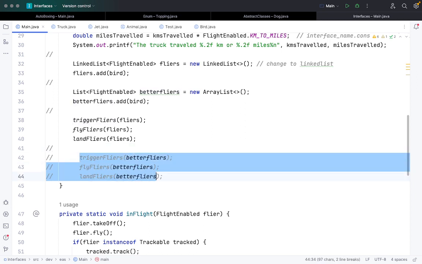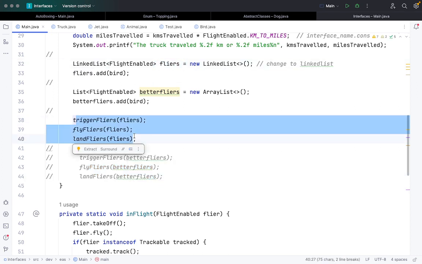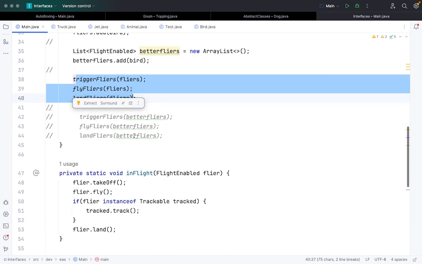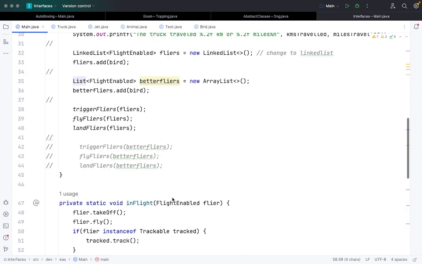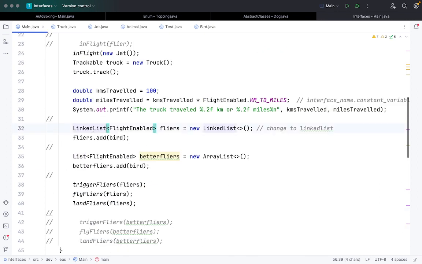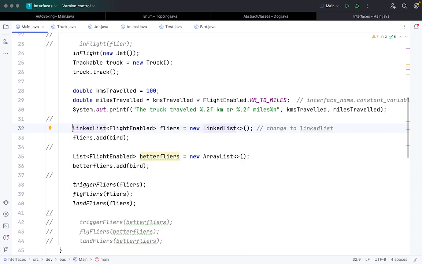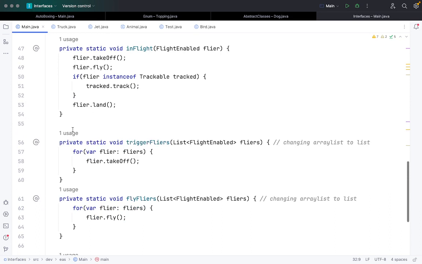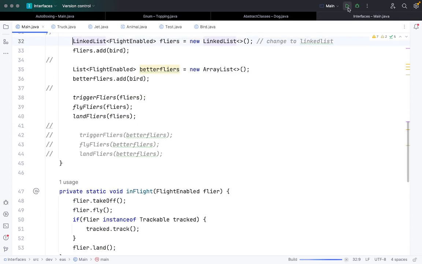If I comment this part, now these flyers are a linked list, but I have called these functions trigger flyers, fly flyers, land flyers, and it is expecting a list here. But here I am defining it as a linked list. So when I am dealing with array list or linked list, it shows that there is a mismatch of the type. But if I just pass it as a list, you can see that there are no issues, and if I try to run this code, it will work pretty much fine.